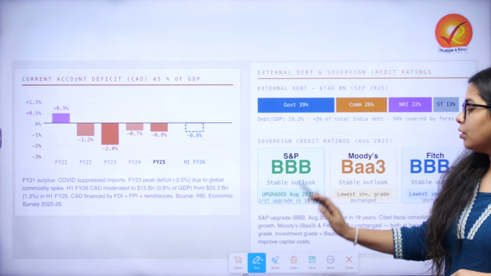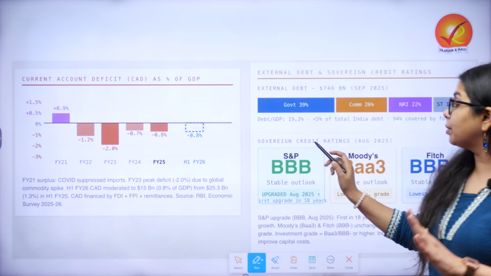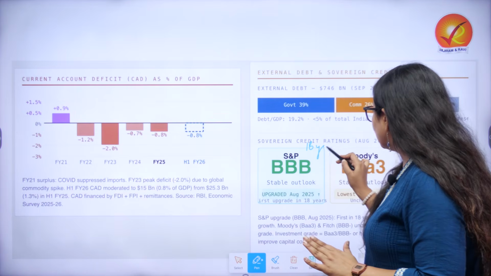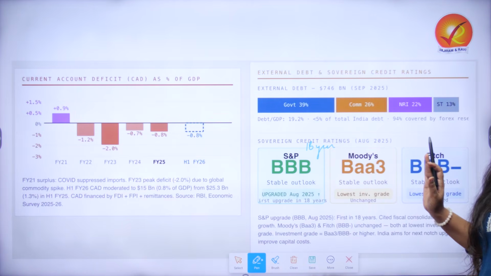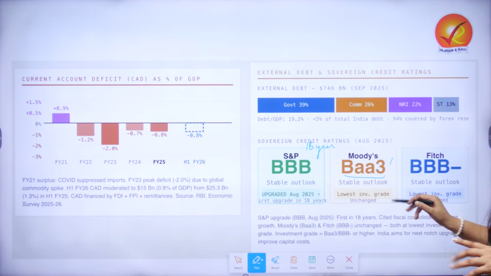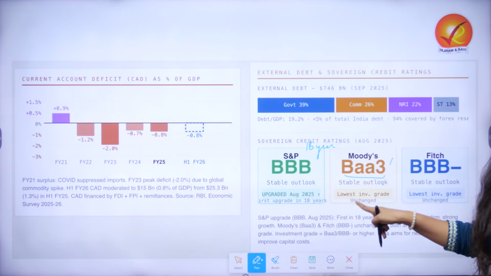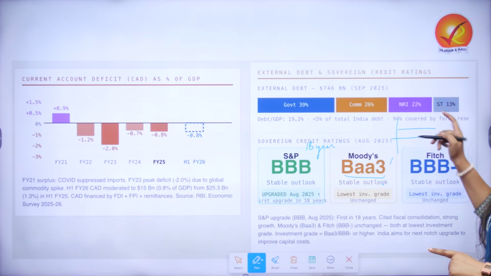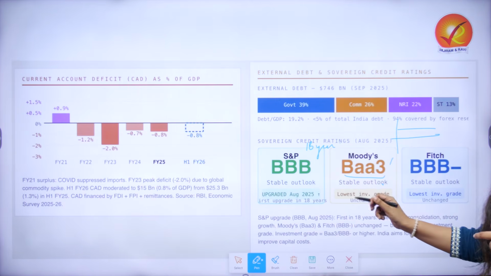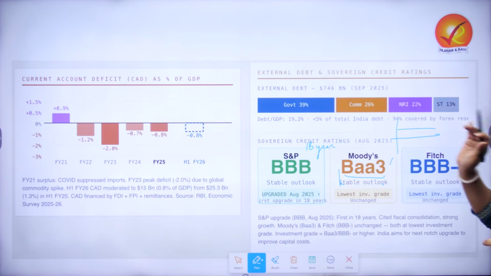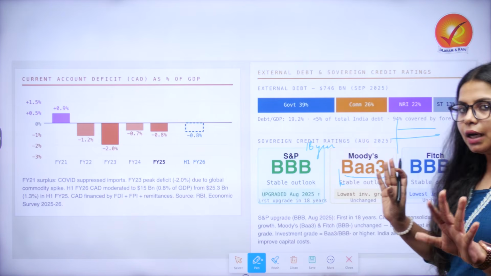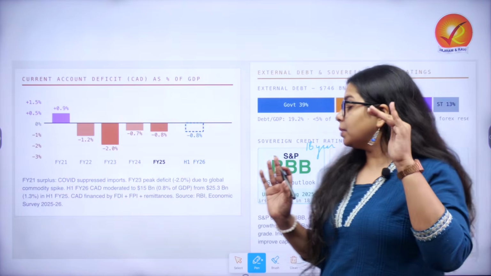This upgrade was the first in almost 2 decades. Moody's rating is Baa3, the lowest investment grade, with a stable outlook. Fitch rating is BBB minus, again a stable outlook but the lowest investment grade.